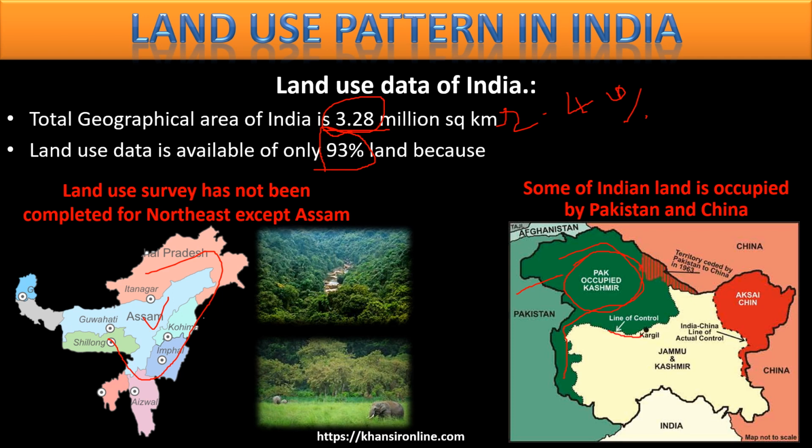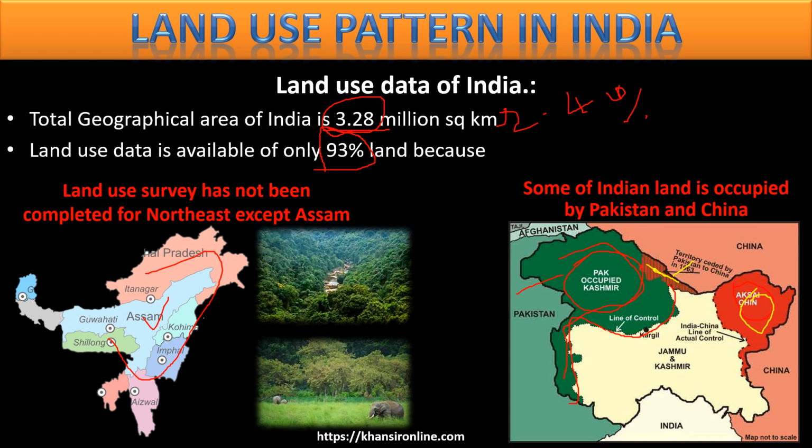So this is the line of control. Indian land but illegally occupied by Pakistan. And this area is Aksai Chin, that is again Indian land but illegally occupied by China. So this is known as Aksai Chin, and this area is in Pakistani area. Pakistan has given it to China. It's China's strategic planning, whatever it is there. So this area we do not know the land use pattern. Rest all India we know what land is used for what purpose.